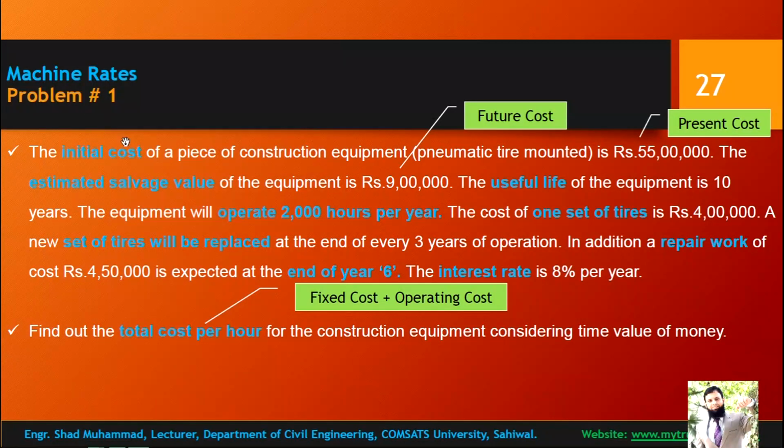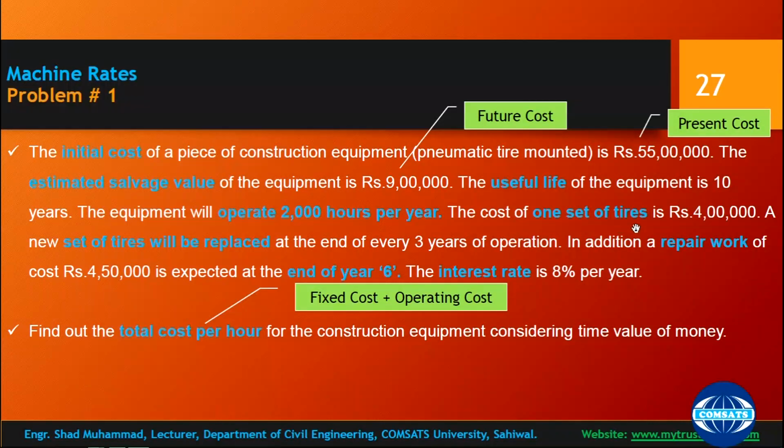Machine rate problem number 1. The initial cost of a piece of construction equipment, pneumatic tire mounted, is 55 lakh rupees, and the estimated salvage value, the resale value at the end of useful life of the equipment, is 9 lakh rupees. Now this is present cost, initial cost is the present cost, and the salvage value is the future cost. The useful life of the equipment is 10 years. So 10 years is the total life, and the equipment will operate 2000 hours per year.